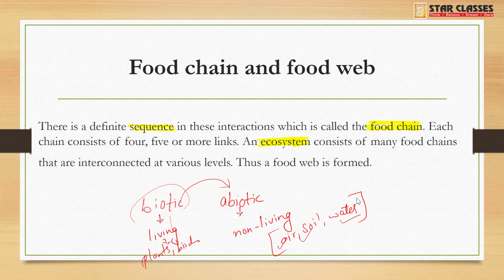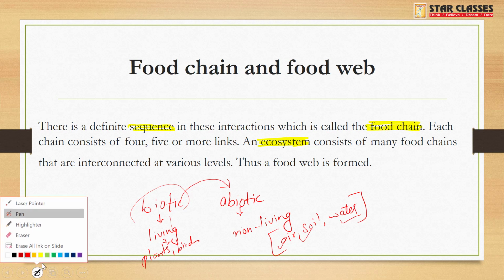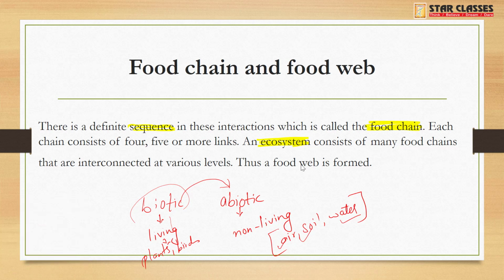There are many ecosystems on this earth and many food chains in a particular ecosystem, and in some way or the other they are connected to each other. They are known as a food web.